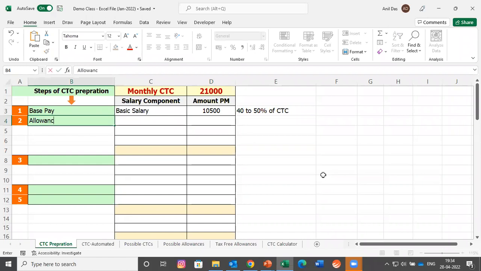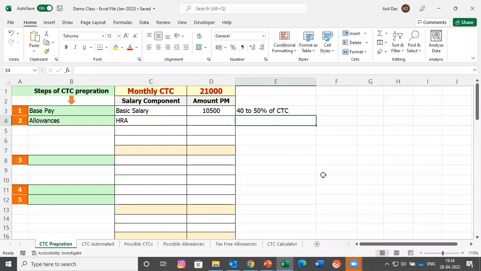The second step was to divide the salary into further allowances. Anybody from the class who would like to suggest any allowances, I would be taking that. But let me pick a few allowances which are very common in nature. There is house rent allowance. Yes, you will see that 99% of the companies are going for HRA, house rent allowance. And house rent allowance is kept as what? 40 to 50% of basic salary. Why is it kept as 40 to 50% of basic salary? Because this much amount would be tax-free from the income tax point of view.